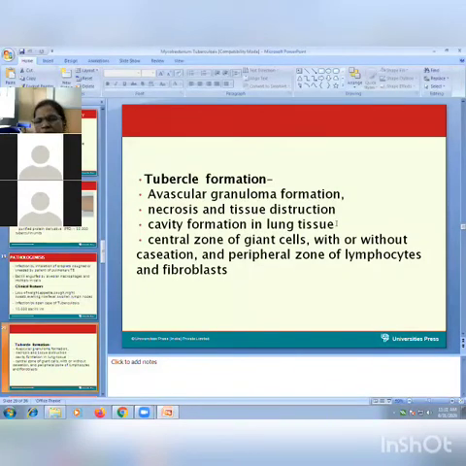That cavity can rupture into the outer covering of the lungs. In the histopathology of that tissue, we can see a central zone of giant cells; this is the histopathological picture of the necrosis.